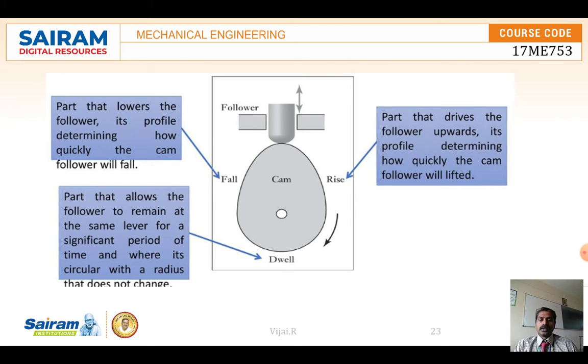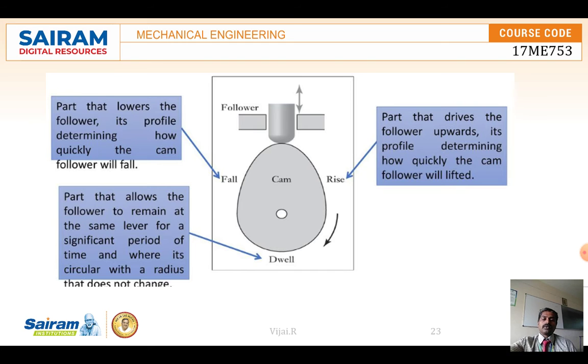We have three important things: rise time, fall time, and dwell time. When the cam rotates, the follower is in contact with the cam. When it is moving upward, that is the rising. Dwell time is where there is no movement at all; the follower is just idle for some time. And falling time is when the follower falls down, that is, moves downwards.